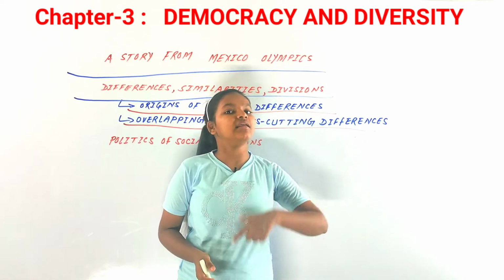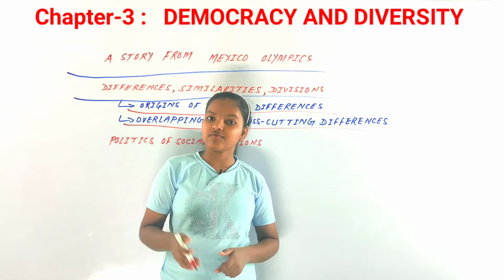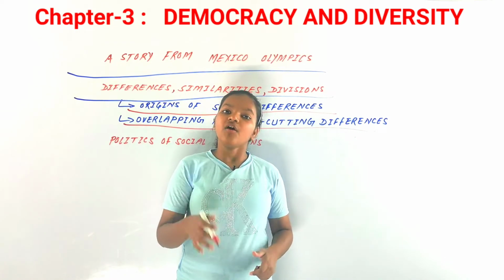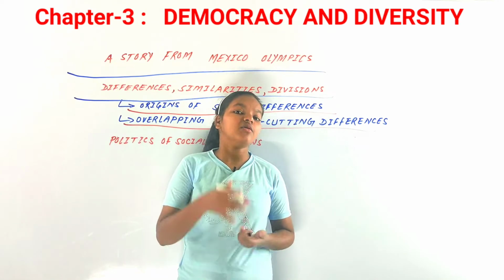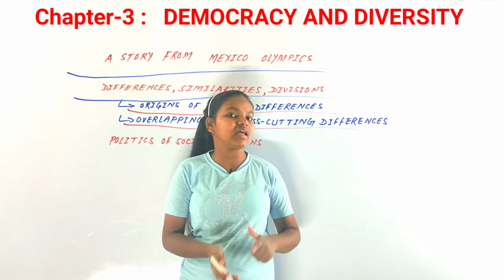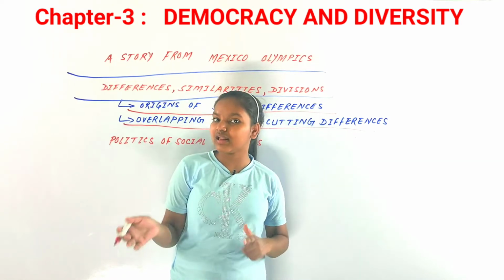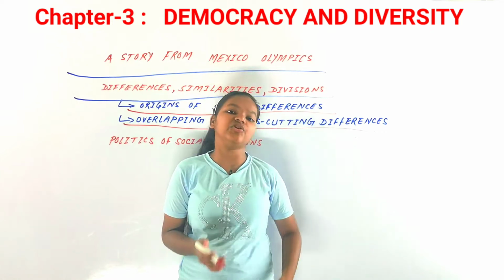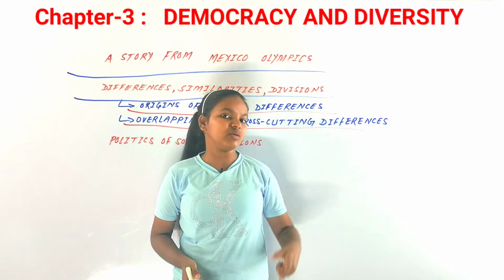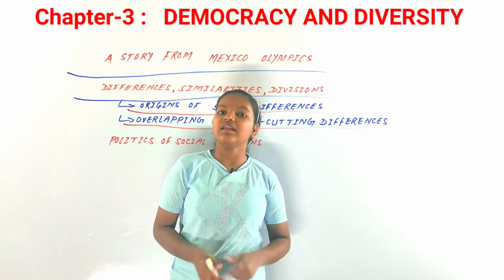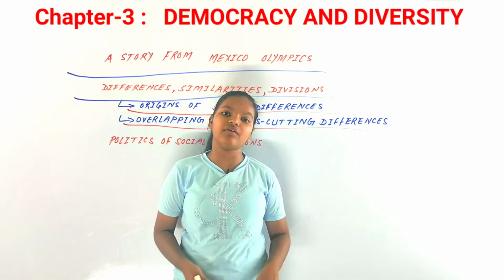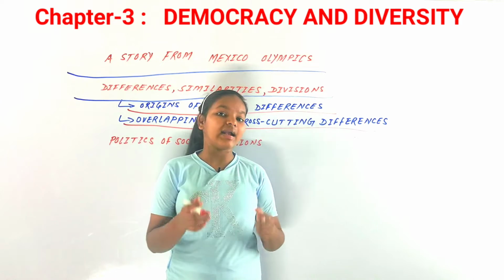But in the Netherlands, Catholics and Protestants have the same probability of being poor or rich, of being homeless, helpless, and all those things. So both have the same probability in the Netherlands, and that is why there aren't that many conflicts there as compared with Northern Ireland. In Northern Ireland, there have been a lot of conflicts and so much resentment between these two groups, the Catholics and Protestants, and that is what we call cross-cutting.